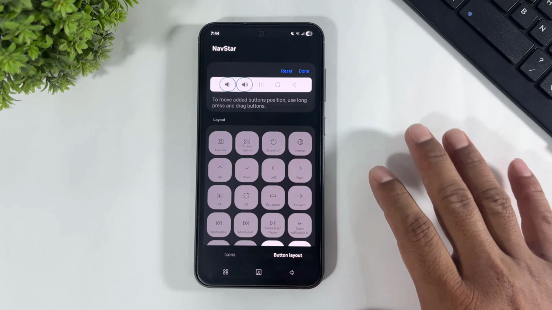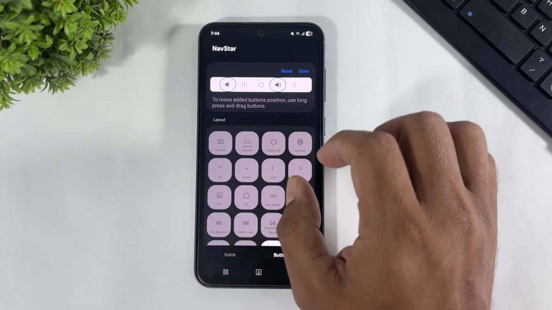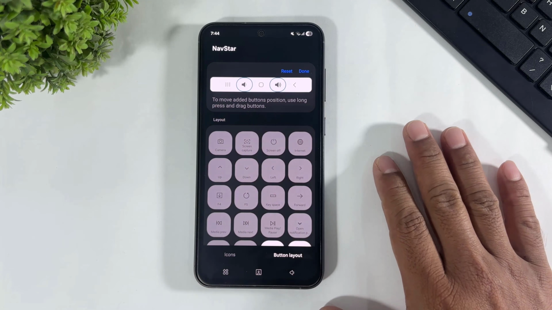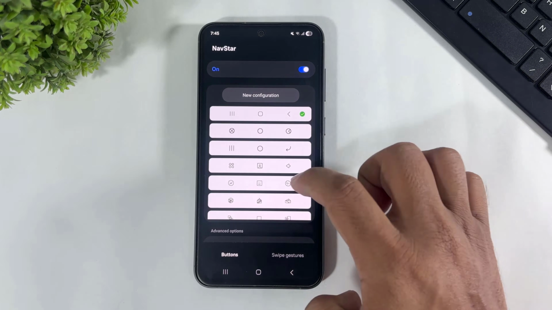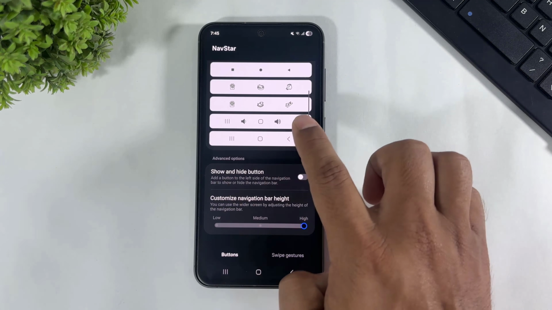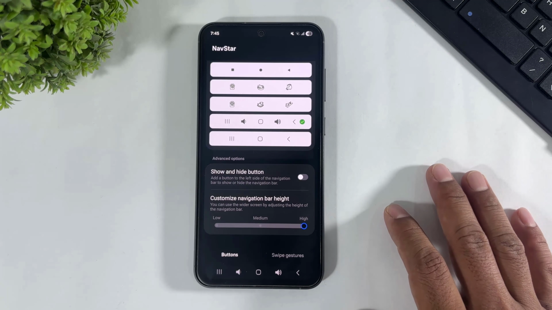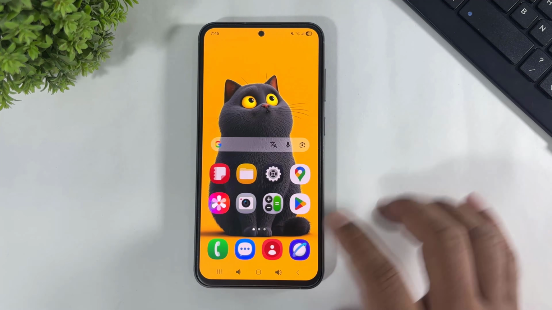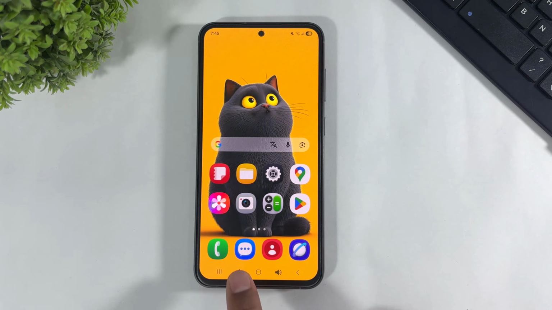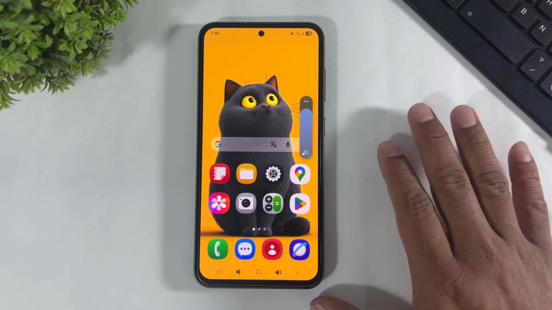Now you can also arrange these buttons like this. Tap on done. Now simply tap on save and scroll and select this configuration. Look at these volume buttons added on my navigation bar. Simply go back, close all, and look at these volume buttons perfectly working on my Galaxy device.